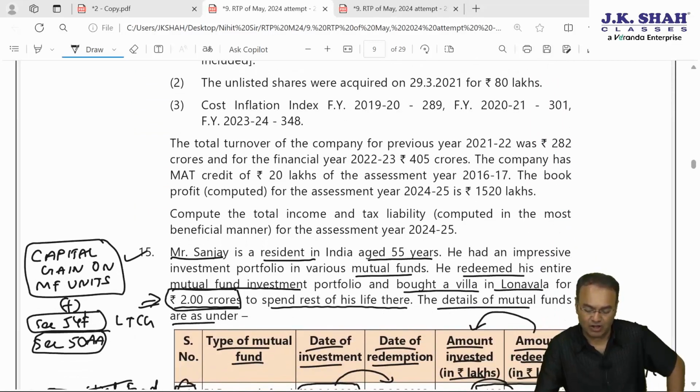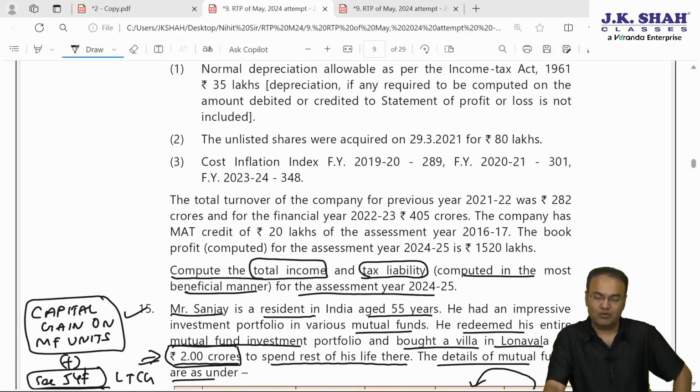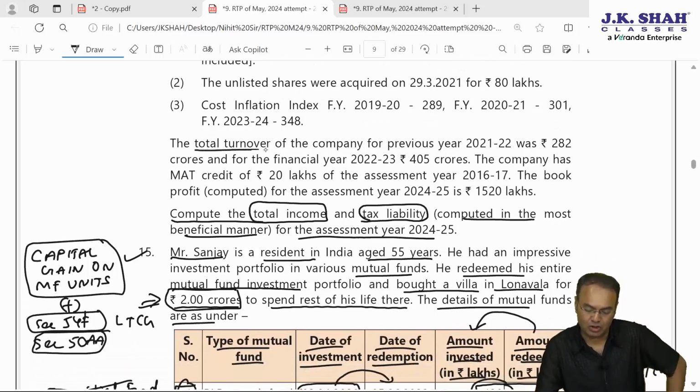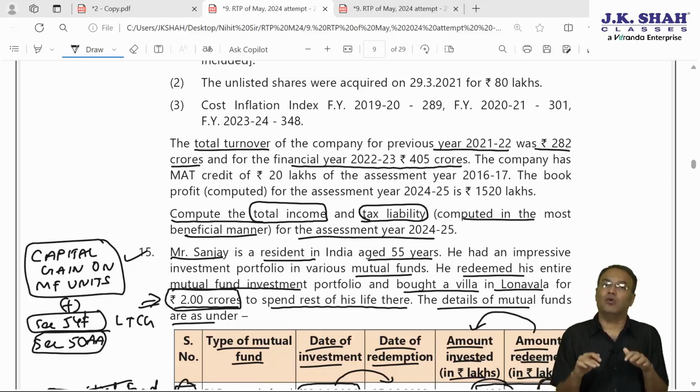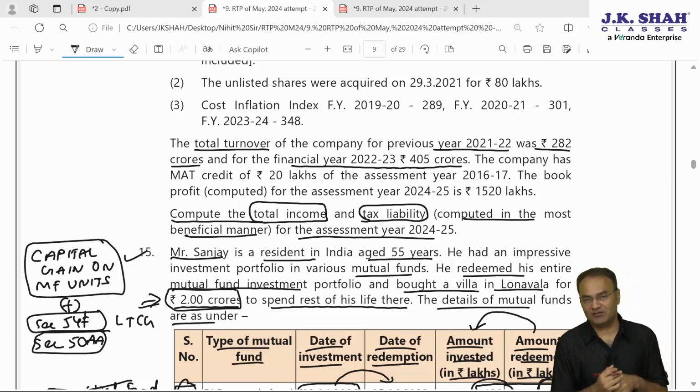What are we being asked to compute? Compute the total income and the tax liability computed in the most beneficial manner for the AY 24-25. So we'll have to work out which is more beneficial. The total turnover of the company for the previous year 21-22 was 282 crore and for the financial year 22-23 was 405 crore. One is more than 400 crore, one is less than 400 crore.